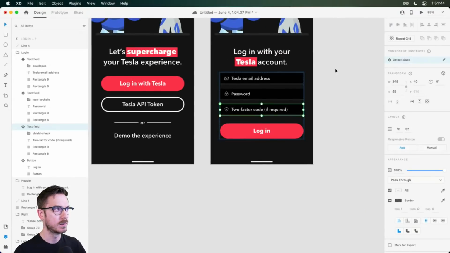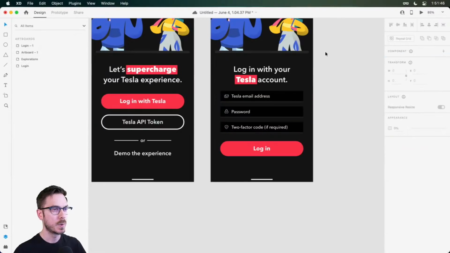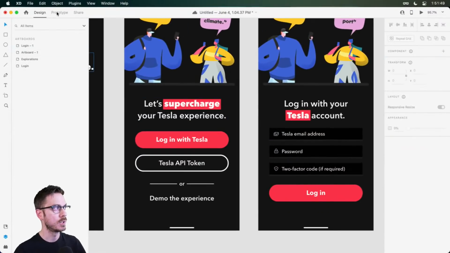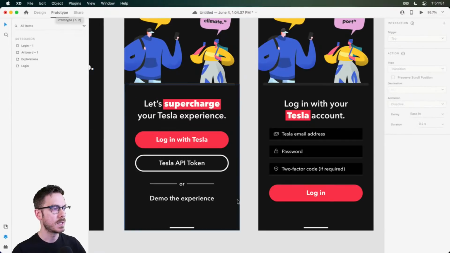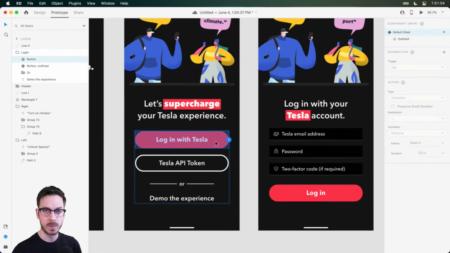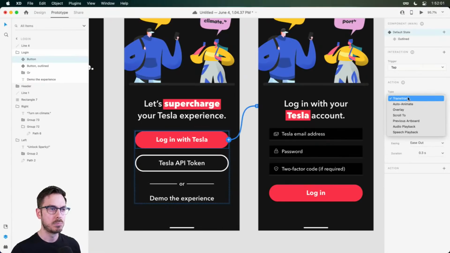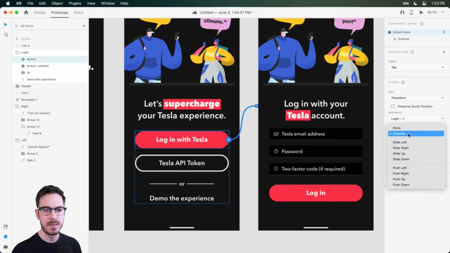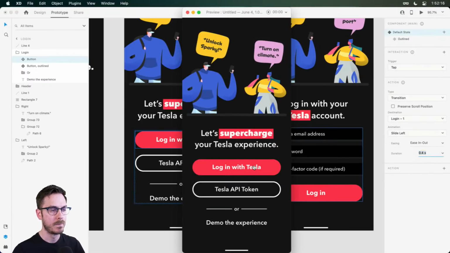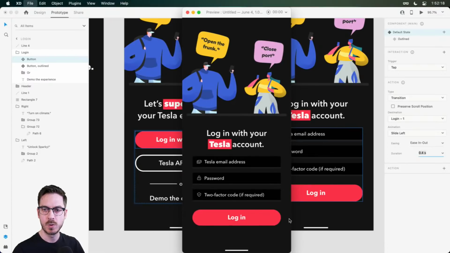And let's very quickly, before we move on, wire this up so you can see how that works. So under prototype mode right here at the top, I can go ahead and select the object that I want to trigger that interaction, and then drag it on over to the next artboard. We don't need anything fancy. We don't need auto animate because nothing's really going to be animating. We may want to transition, possibly, and then maybe we'll have it slide left and maybe ease in and out. Duration, probably don't want to go too much. Let's try 0.4. And then, not bad. Nice and quick, right?